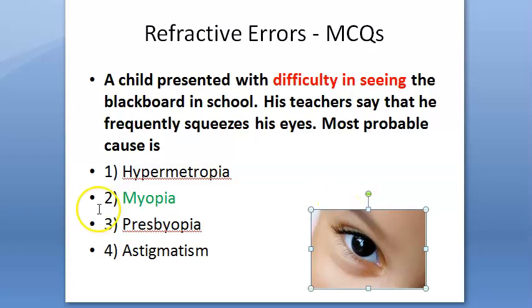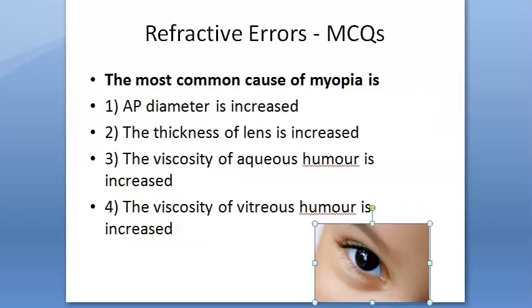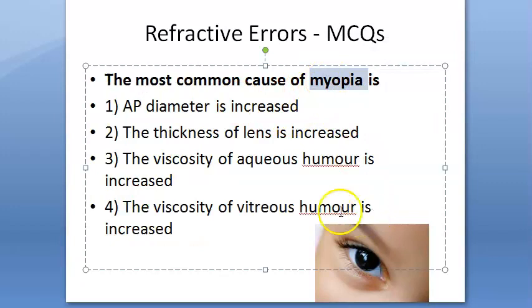This exactly happened to me also. When I was writing notes, I could see that my classmates were able to write and I was not able to write. Only then I came to know that I have myopia. The next question again on myopia. The most common cause of myopia is.